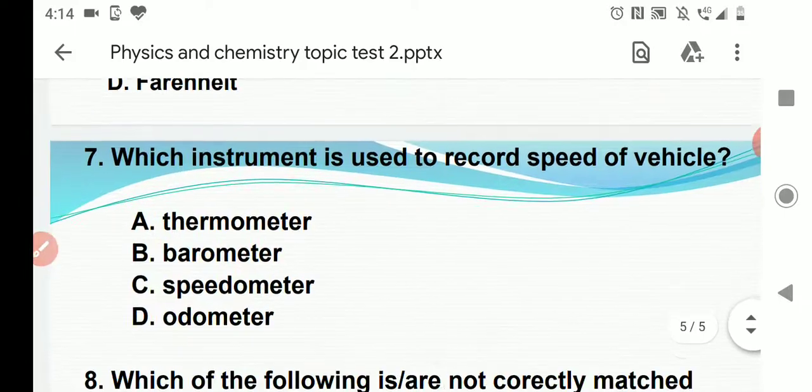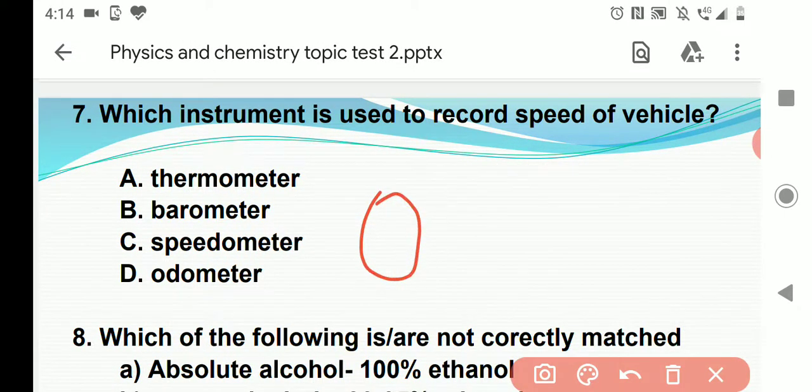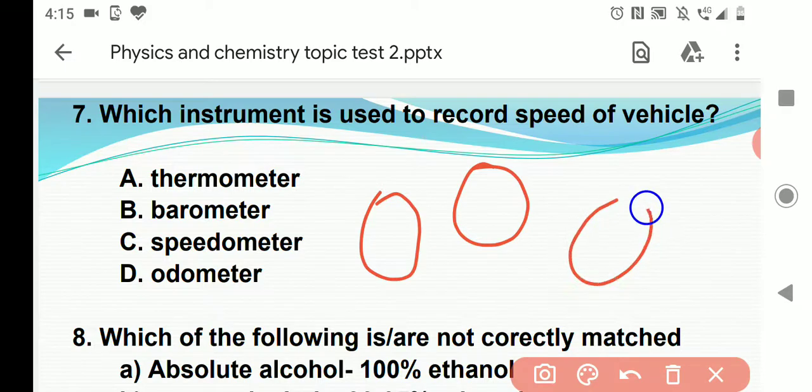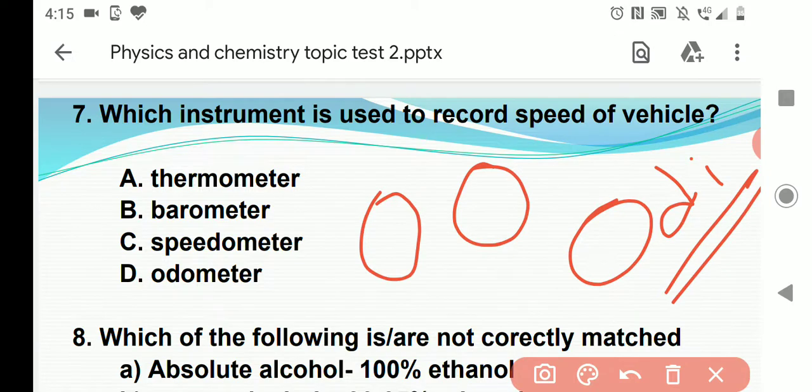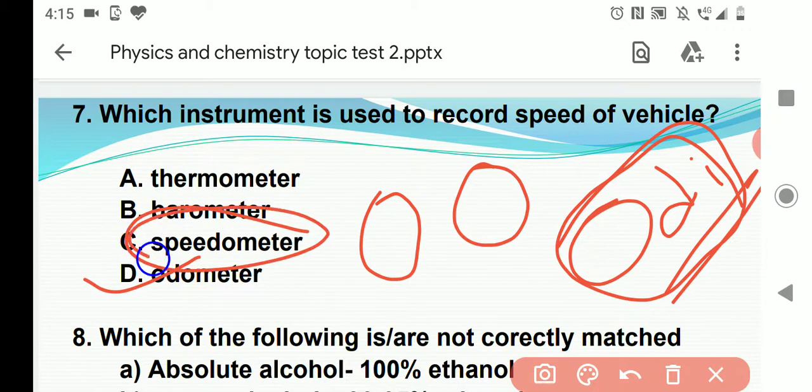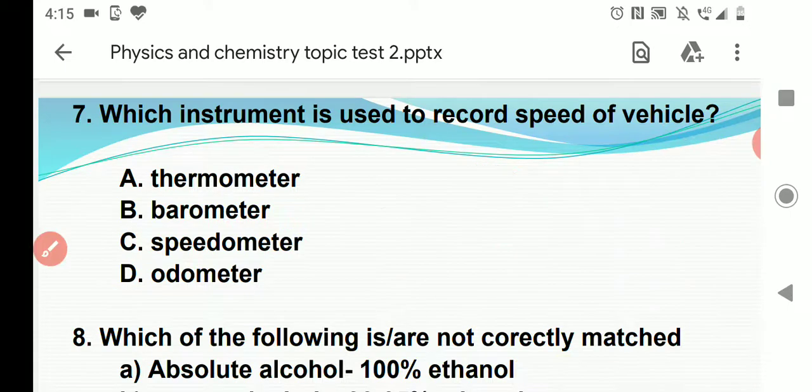Generally we see in motorcycles, they show speed, this many kilometers per hour. That is the speedometer. But we also see another one that shows how much distance has been covered till now. That is measured by the odometer. Distance is measured by the odometer, speed is measured by the speedometer. For the 7th question, speedometer is the right answer.